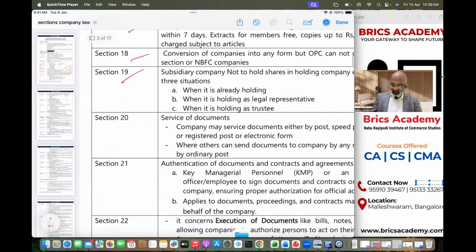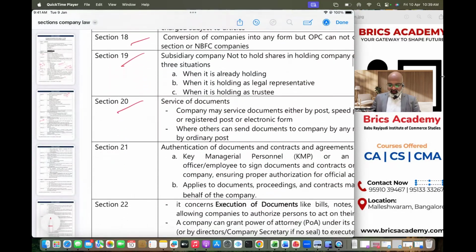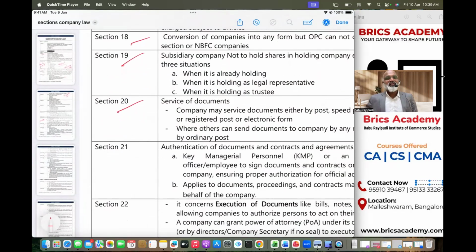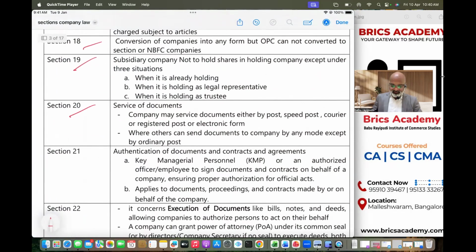Quickly move on. Section 20. What is Section 20? Section 20 talks about service of documents. Common sense you apply. How do you serve documents? I will serve documents by post, by registered post, by speed post, by fax, by email, by any electronic mode, right? Yes or no?